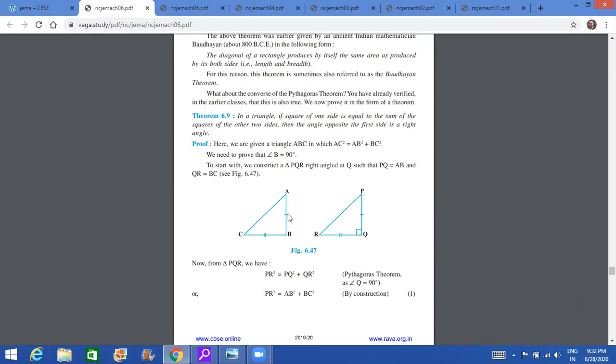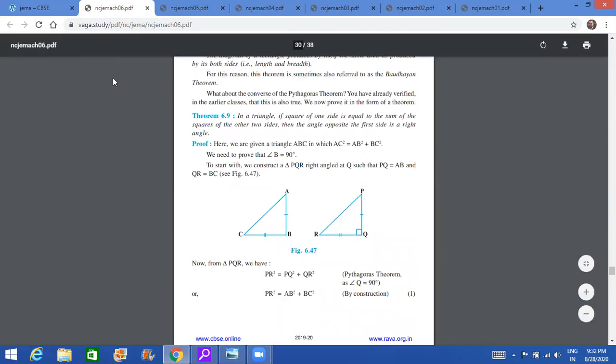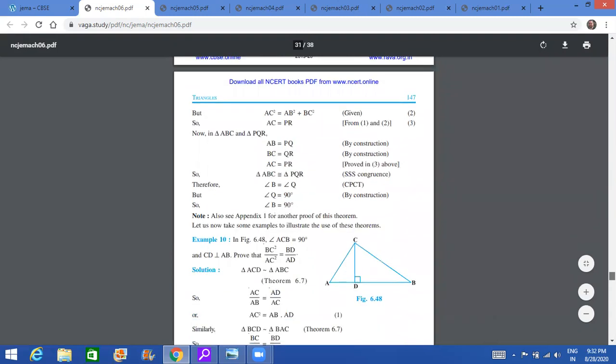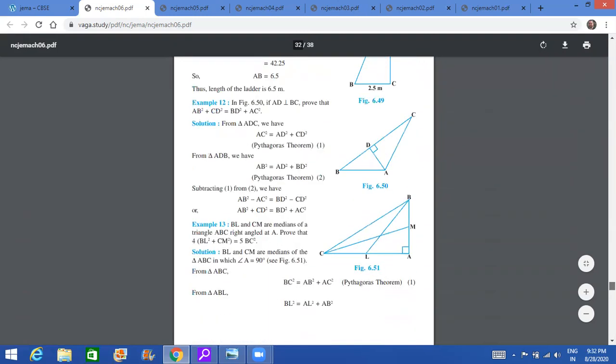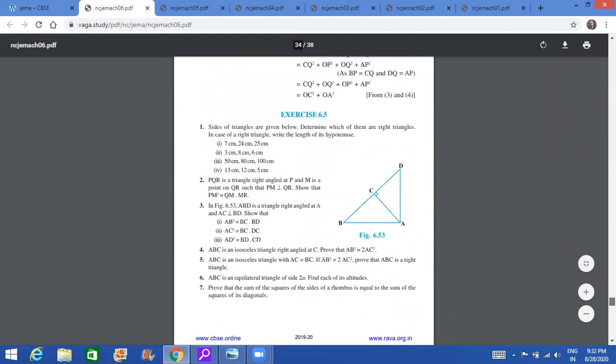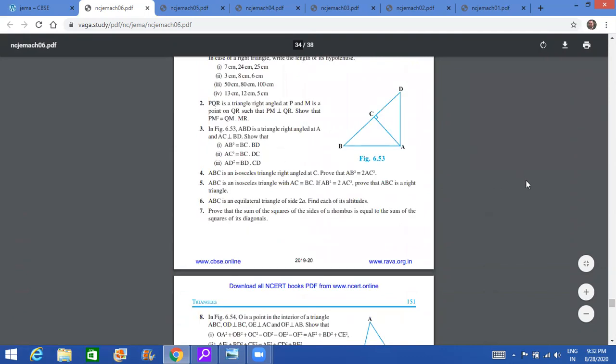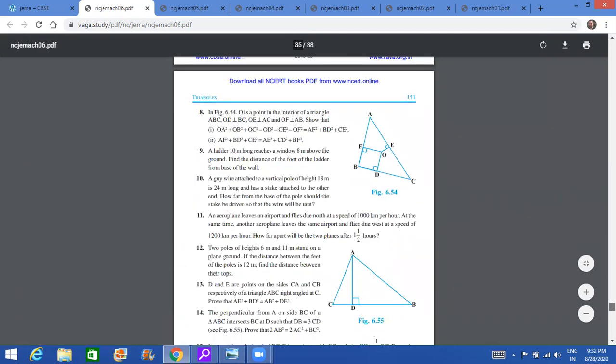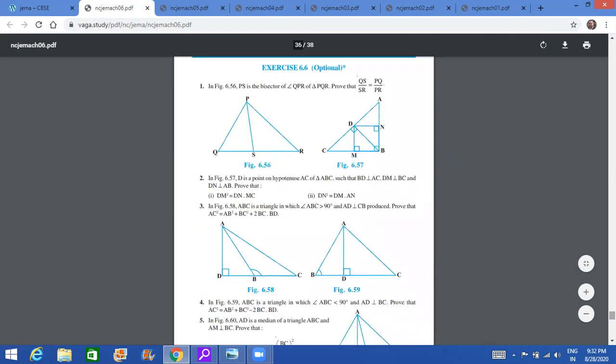That means in any triangle, if AB square plus BC square is equal to AC square, then the angle opposite to AC will be a right angle. So that is what we have to prove here. You need not prove this. That is what I would say, but you need to do the questions based on it. So are we supposed to do the exercise based on the converse of the Pythagoras theorem? My suggestion is do it. Okay, as I said, you should not take a risk in all this.